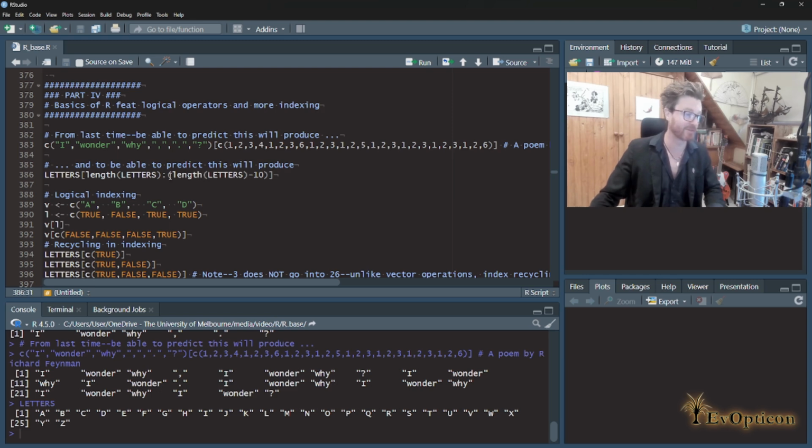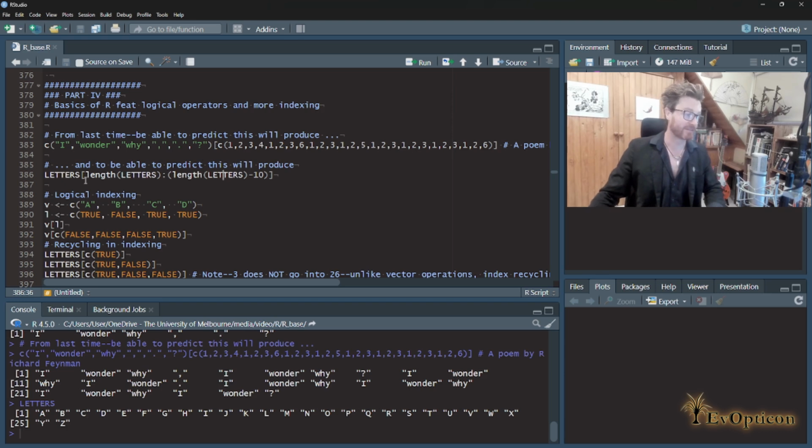The other thing it's there for is to enforce, starts with a P, precedence. Precedence, meaning what operations get done first. So in this case, it's going to look at those brackets and it's going to do that whole operation before it starts looking at other operations like this one here, like the colon operator. So this one is all going to get sorted out first. It's going to go length of letters, which you know is 26. It's going to subtract 10, so we're going to have a number lower than 26, 16.